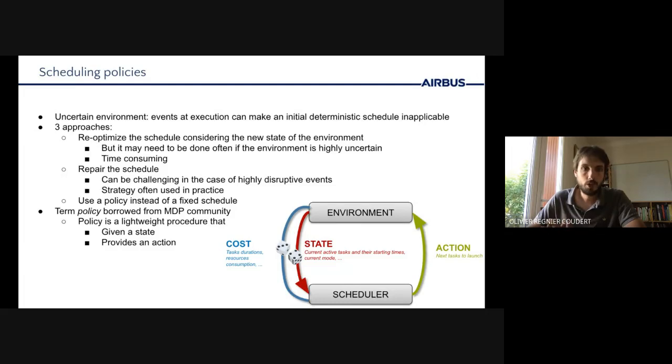The second approach would be to repair the original schedule to the updated environment. So while this is often done in practice, it can also be challenging, especially when there are a lot of conflicts to solve. And finally, we can also think of using a policy rather than a fixed schedule. So the term policy is borrowed from the MDP community and refers to a lightweight procedure that can associate a feasible action given a state.